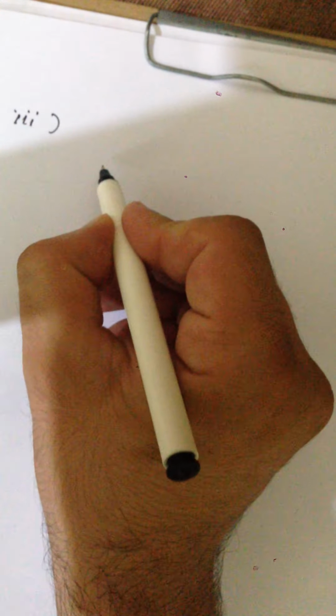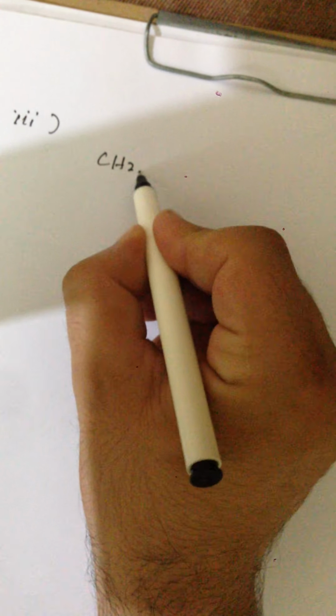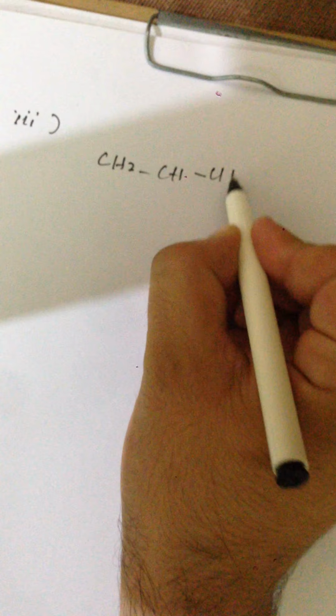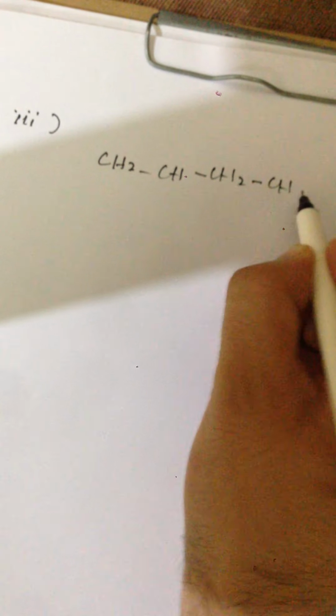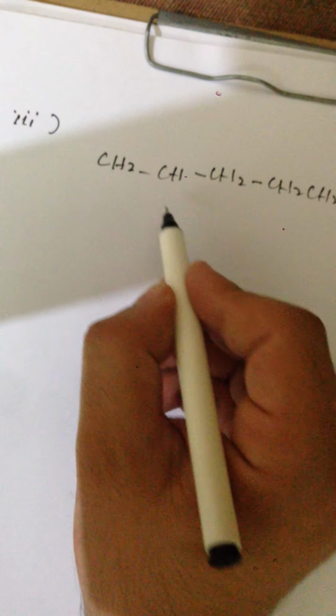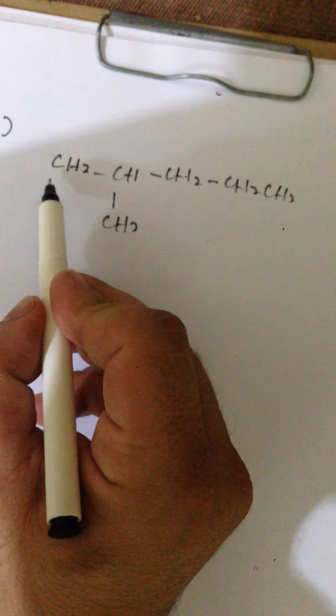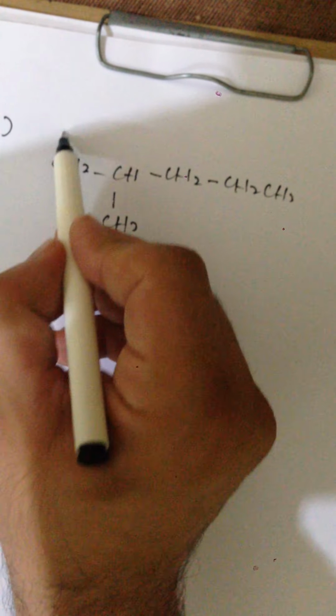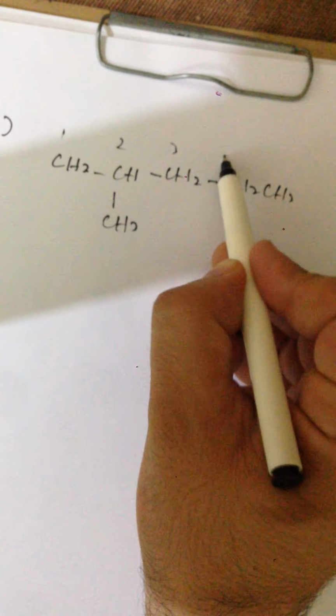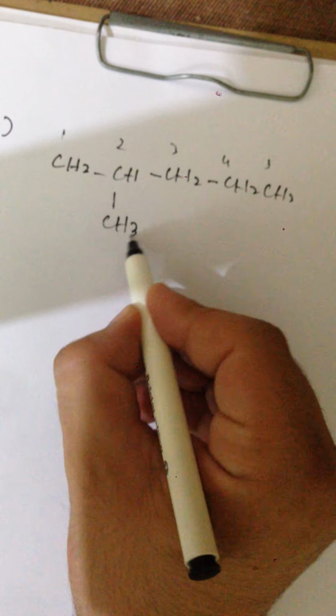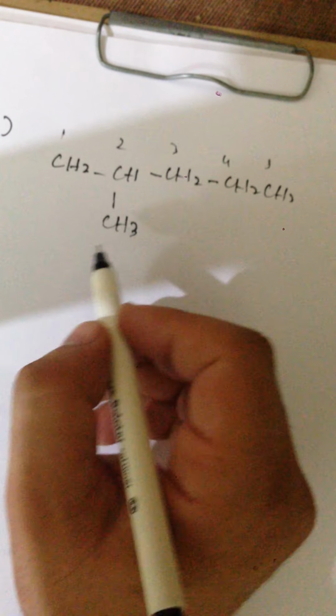For example, if we have this, and we have a methyl group here, what we are going to do is we will select the longest continuous chain, then we will number from here, and this substituent will be given a name.